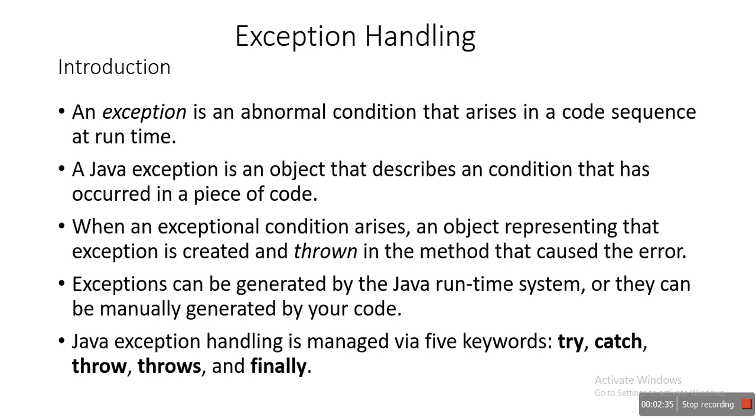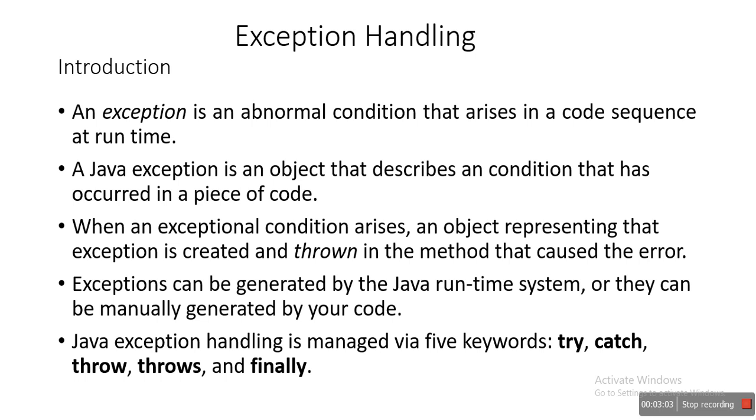So what actually happens if there is any exception or error within your program? You start your program execution, and if an exception suddenly occurs, your program is going to end, that is, the program is going to terminate. This is what we call an abnormal condition.